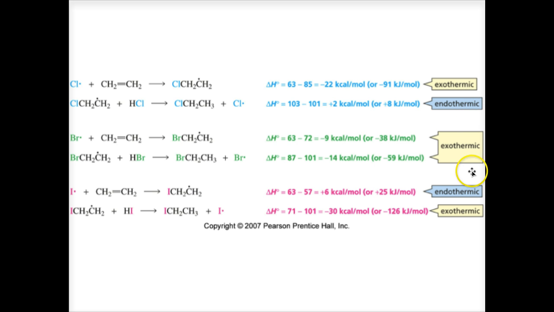Exothermic, endothermic. In the addition of hydrogen bromide to an alkene in the presence of peroxide, both steps are exothermic. Notice bromine, chlorine, and here's iodine. This results in the difference with the addition of HBr in the presence of peroxide. Notice the signs: negative, negative for bromine; positive, negative for chlorine; negative, positive for iodine. So that is one explanation.